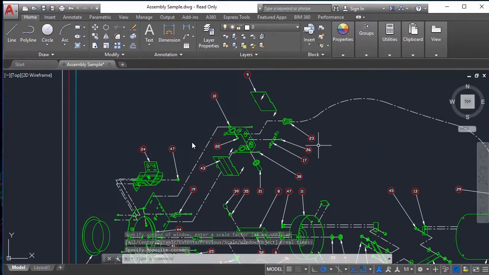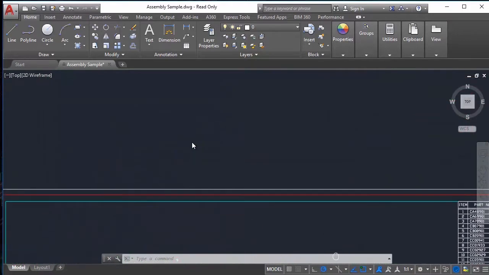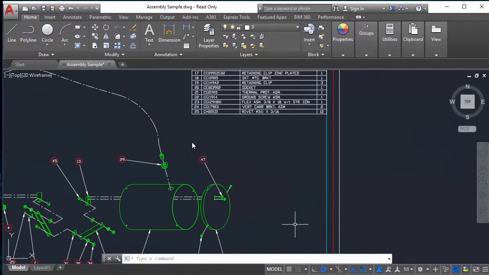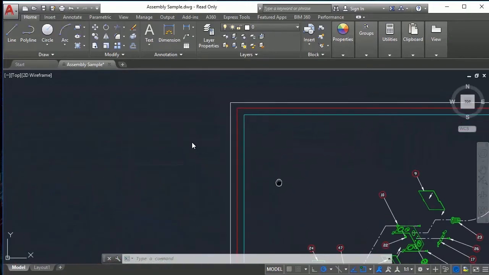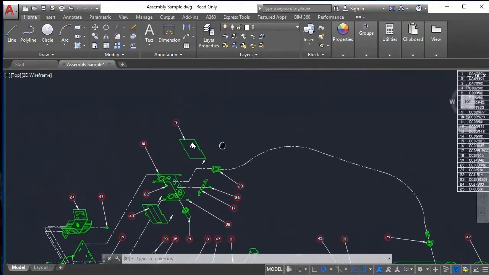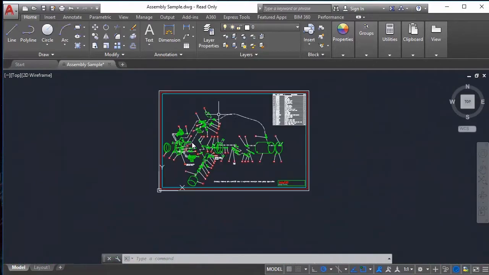But that's not the only way to activate these tools, because we have the shortcuts and the commands. For example, to pan the viewport, we can just click and hold the middle button, the wheel, and move the cursor. Remember, middle button and move the cursor to pan.